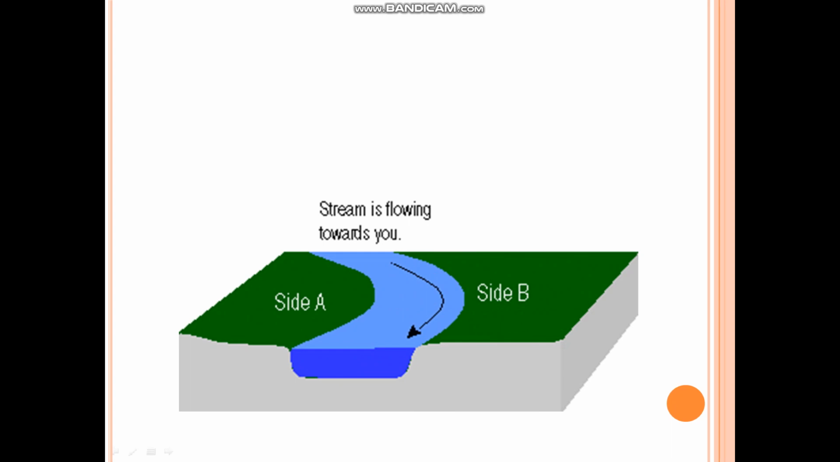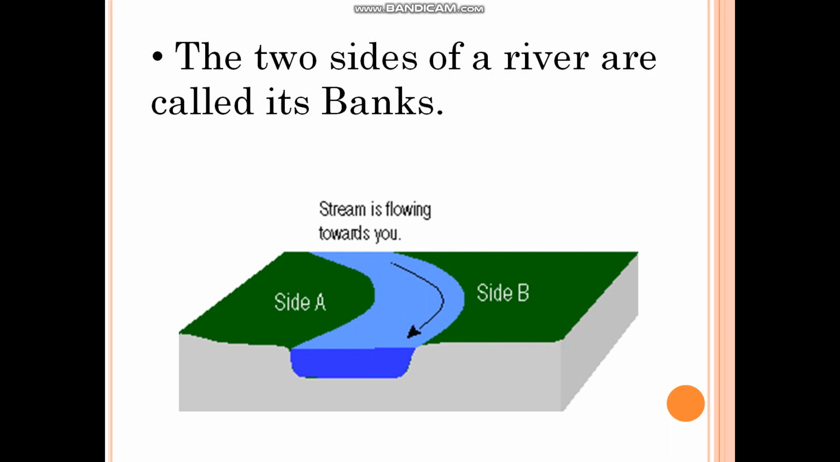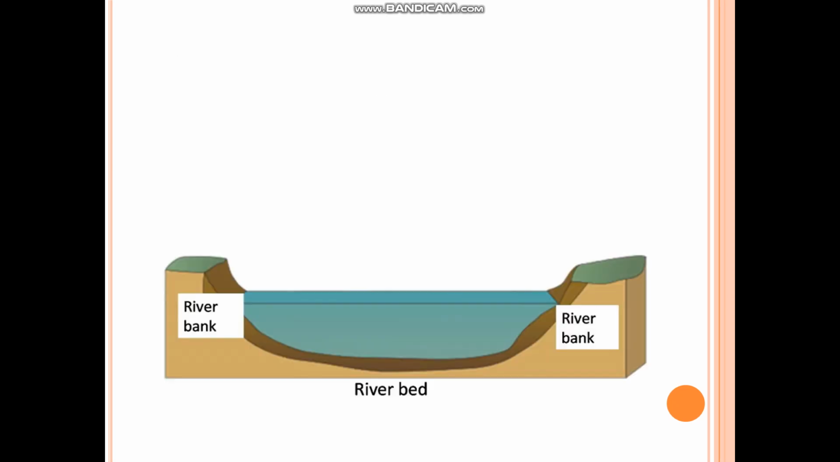this is a river and you can see the two sides that are there besides the river, right? Now these are the banks. The two sides of a river are called its banks. Okay, now if you can see here, this is also a diagram. This is the river, and these are the two sides, that is the river bank, and then this is called the river bed.